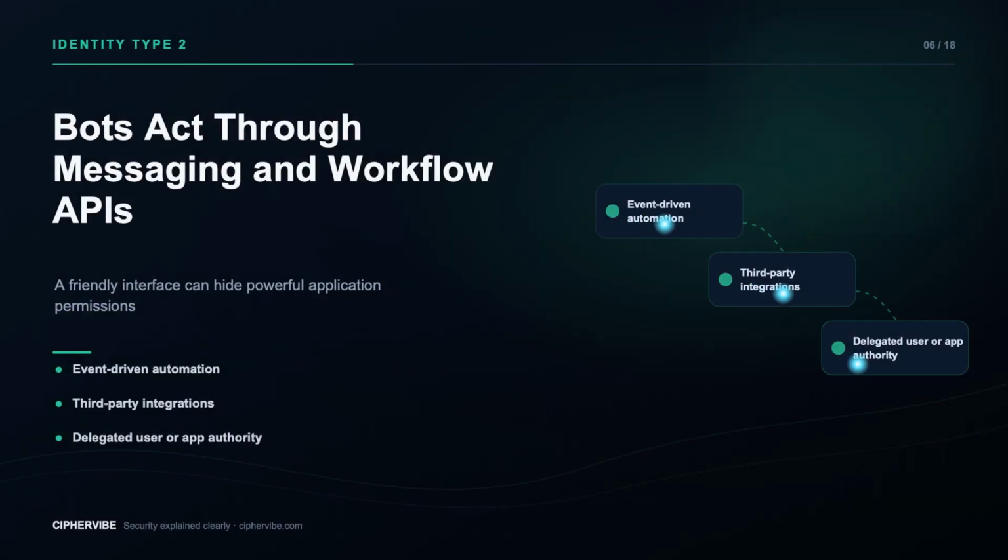Bots respond to events, messages, or schedules. A support bot may read tickets and add approved labels. A collaboration bot may post messages or retrieve documents. Its conversational interface does not reduce its privileges. Treat the underlying application identity, consent grants, webhooks, tokens, and connected resources as production access.